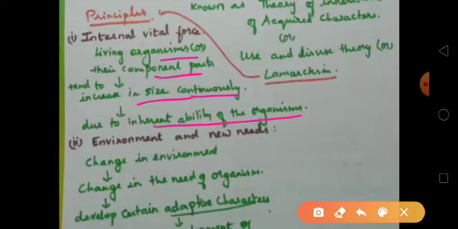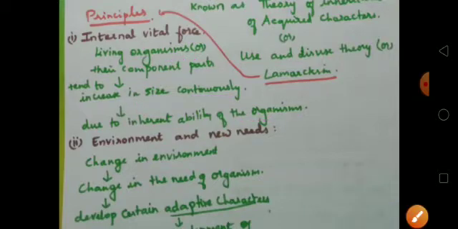Along with the inheritance of characters, the ability to increase in size continuously is also passed on, or inherited, by the next generation. So this is called internal vital force. There is some internal vital force present within the organism which tends to increase in size continuously, and this is due to the inherent ability of the organism. So this is the first principle.